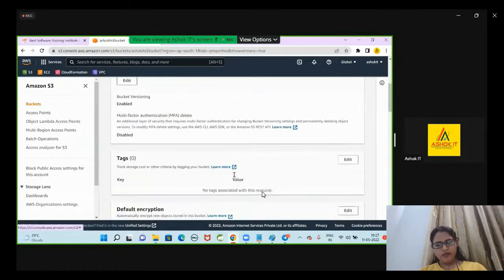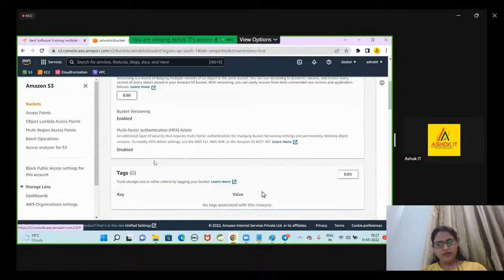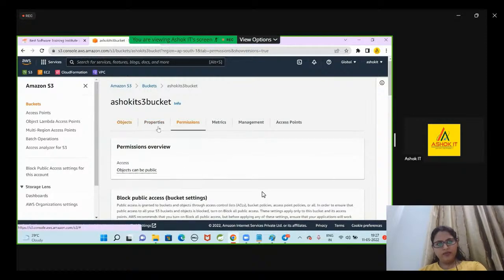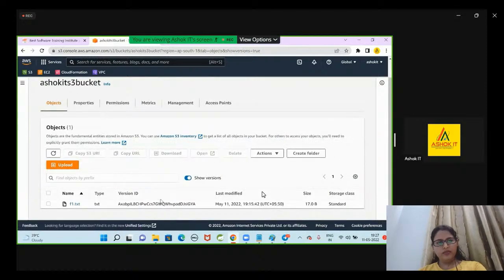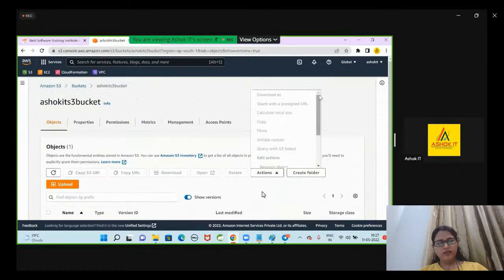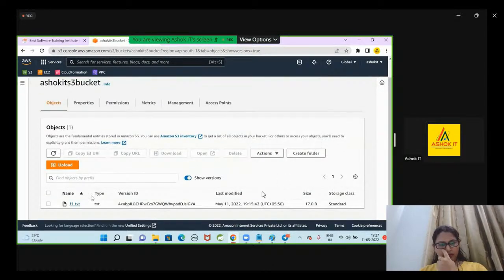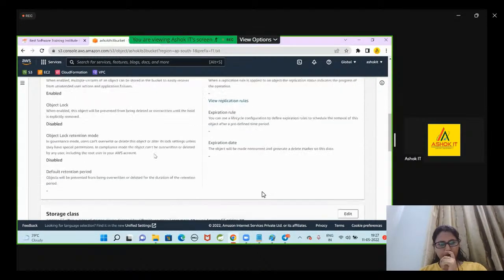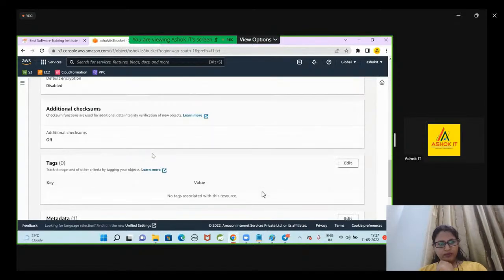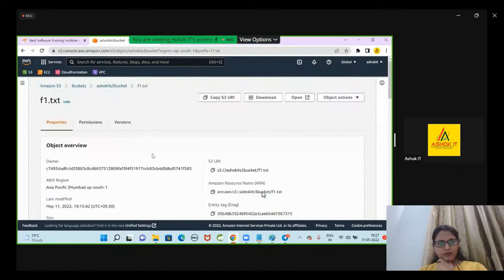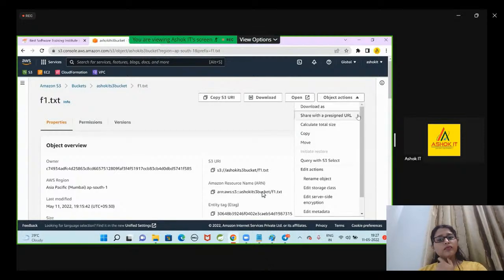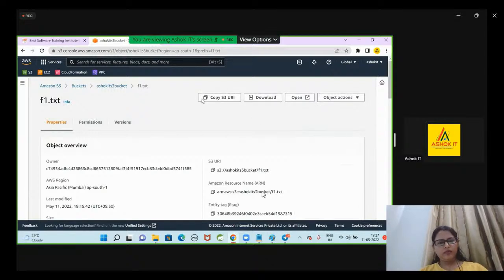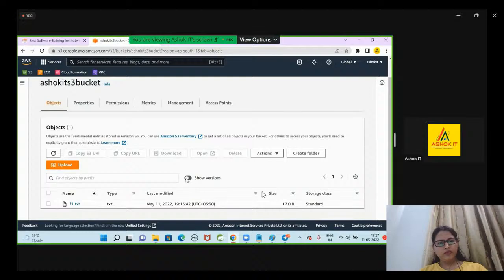Properties, bucket versioning is enabled, tags, default encryption, permissions, objects, show versions, one version is there, actions, there is the recovery option, f1.txt, object actions, object URL, additional checksums, metadata, object log. Okay, somewhere there will be an option where you can get that.